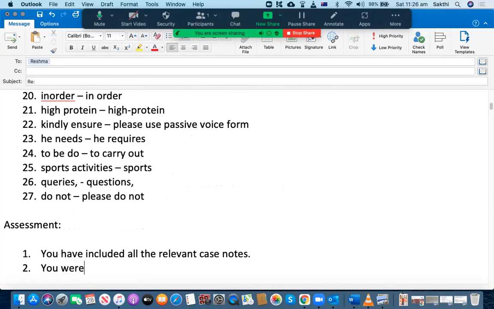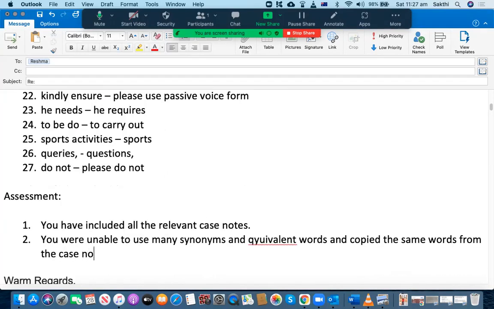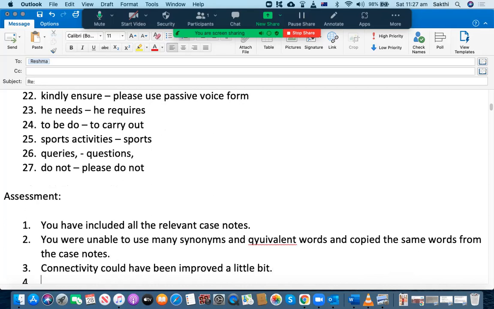You were unable to use many synonyms and equivalent words, and copied the same words from the case notes, which is not good. So vocabulary is going to be damaged. Okay, connectivity could have been improved a little bit. It's not that bad, but it could have been improved a little bit.